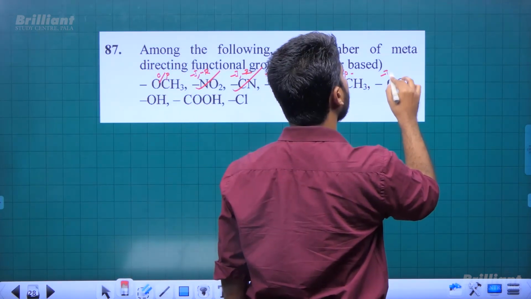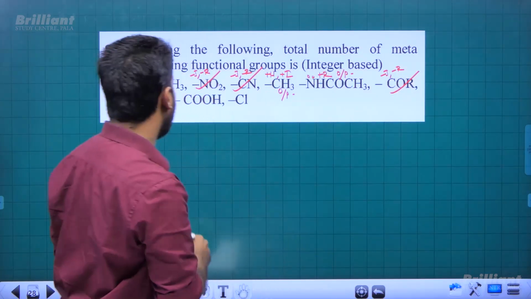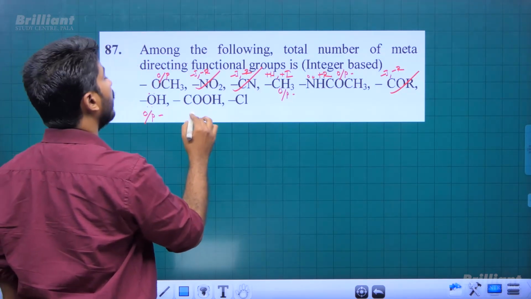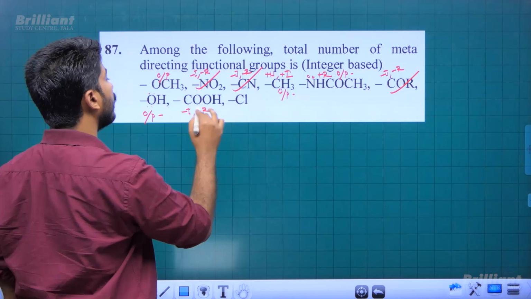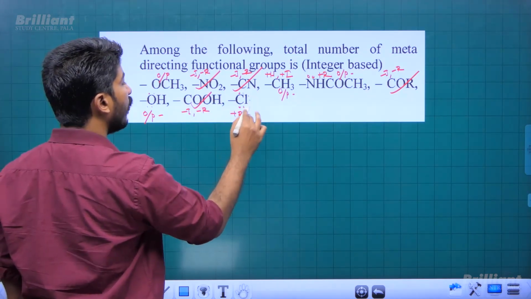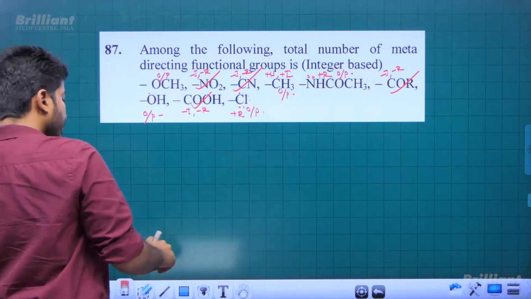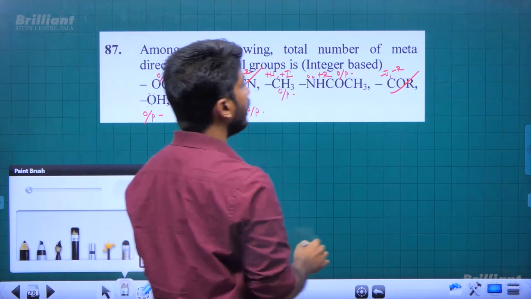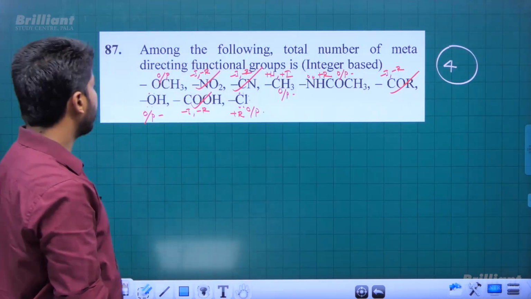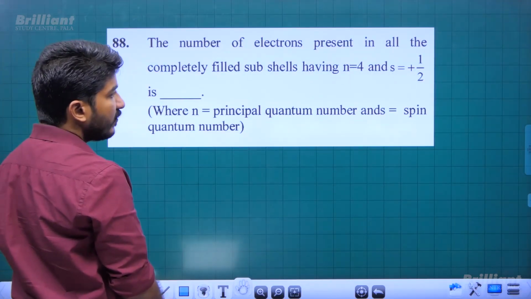COR, it is a minus I minus R group, no plus R effect, so it is a meta-directing group. OH, clearly it is a ortho-para directing group. COOH, it has minus I minus R effect, so meta directing it is. Chlorine has plus R effect, so it is ortho-para directing. So 1, 2, 3, 4. 4 are meta directing functional groups in electrophilic aromatic substitution reaction. Answer is 4.